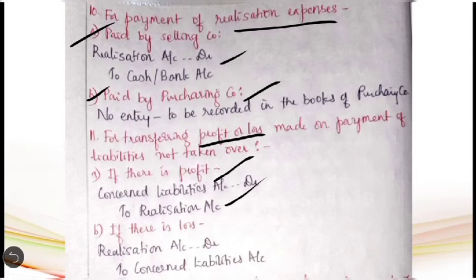Then the other case might be where it is settled at a loss. For example, 50,000 has to be paid to the creditors and they are paid 51,000 in full settlement. In that case, that 1,000 extra paid will be a loss for the selling company. That loss has to be debited to the realization account. In that case, the entry will be realization account debit to concerned liabilities account. Whether there is profit on settlement or loss on settlement, it has to be debited or credited to the realization account itself.